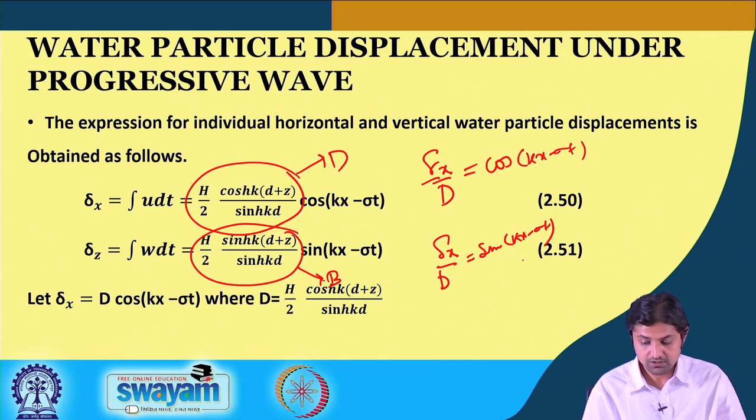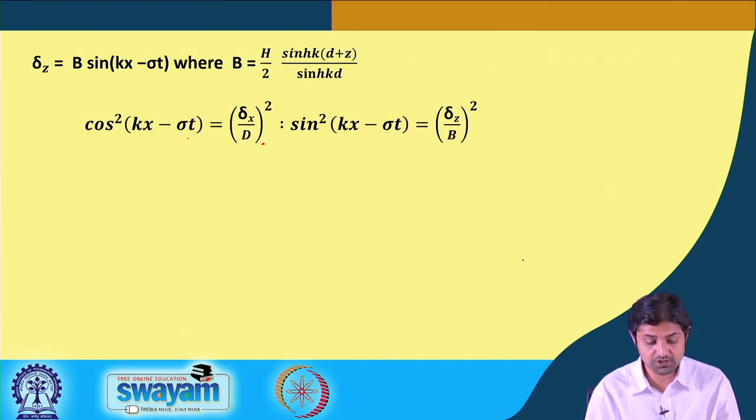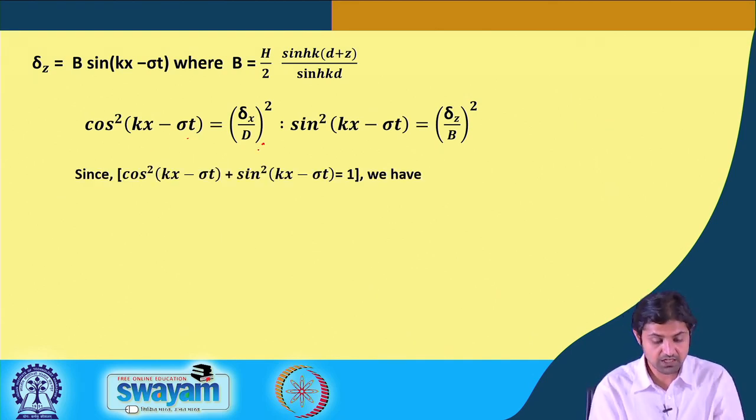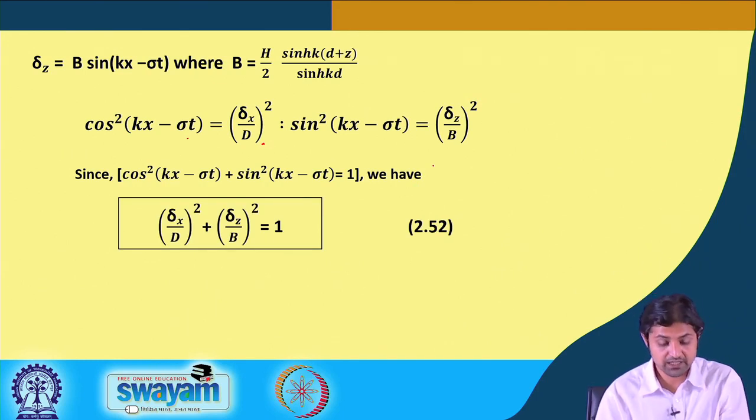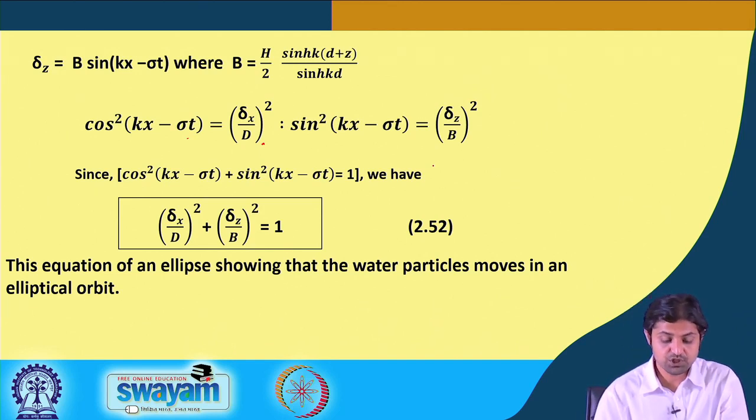All right. So, sin squared theta plus cos squared theta is equal to 1. Therefore, this is what we have used. So, what we write is delta x by D whole square plus delta z by B whole square is equal to 1. This is in general what type of equation if D is not equal to B? Elliptical. So, this is an equation of an ellipse showing that the water particle moves in an elliptical orbit. So, we have proved